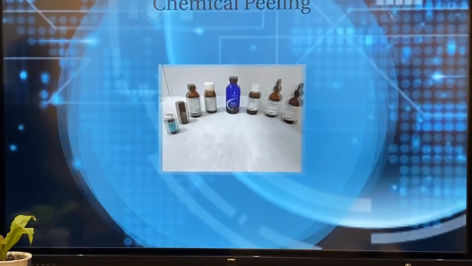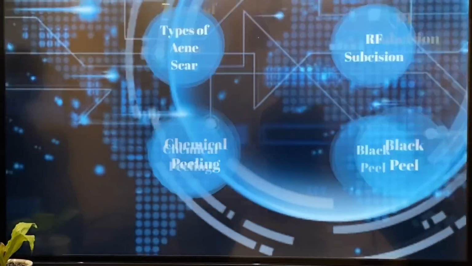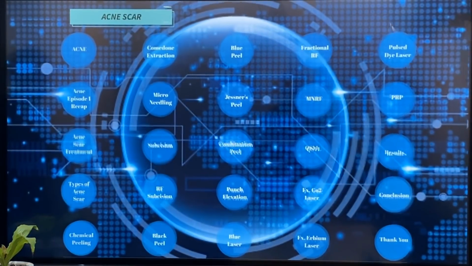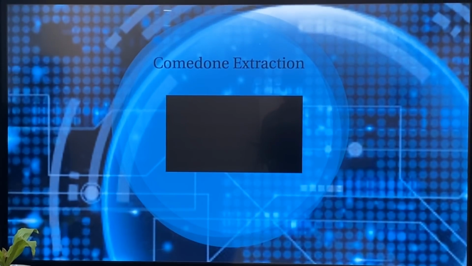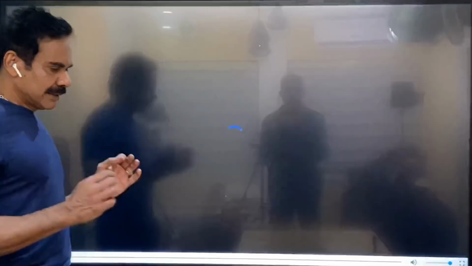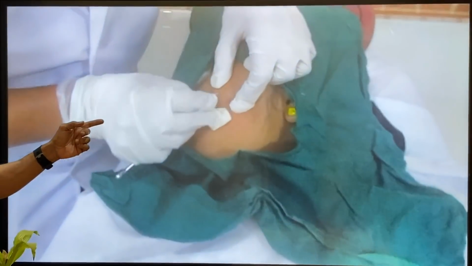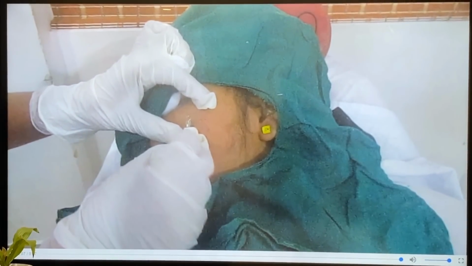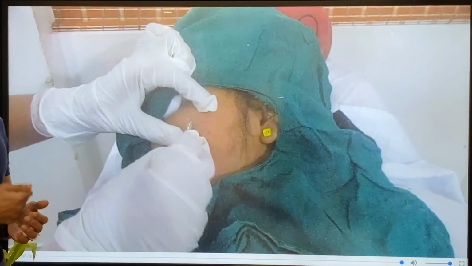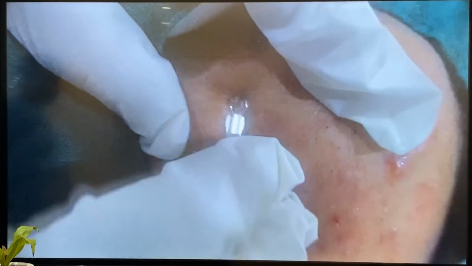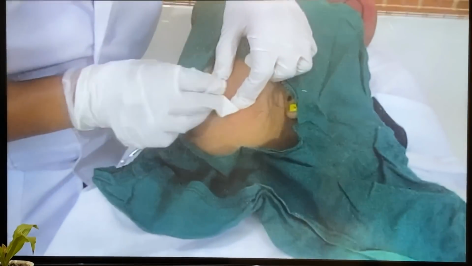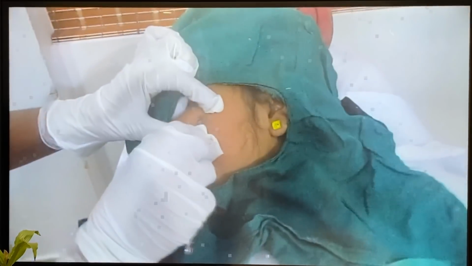Then let's check out other procedures. So this is comedone extraction. Comedone extraction is used for whiteheads and blackheads. You can see all the whiteheads and blackheads being removed by the comedone extractor. Now that sebum will be removed with that instrument. And once again, you can see the sebum coming out from there.